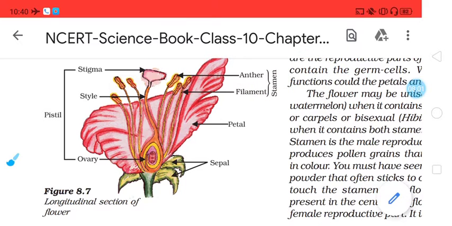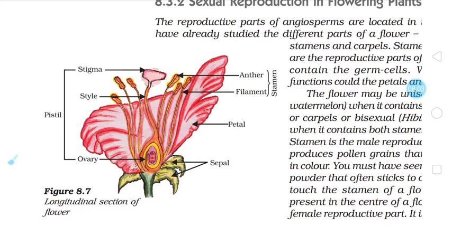So for pollination purpose, there is a requirement of pollinators also. So what is meant by pollinators? Pollinators are the agencies which transfer pollen grains from anther to stigma. So there is a need of some medium, some agency to transfer pollen grains. Pollen grains automatically will not get transferred, isn't it?